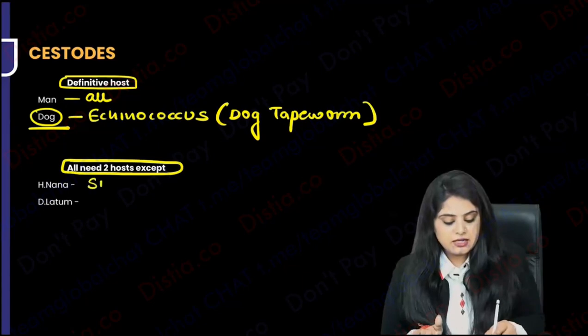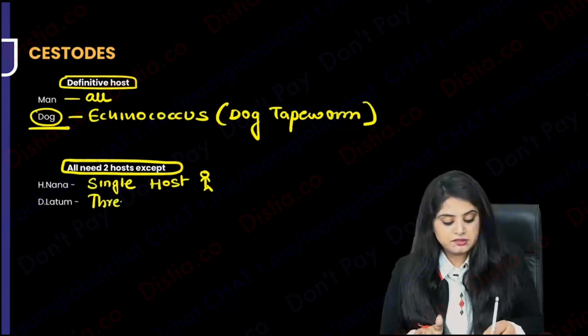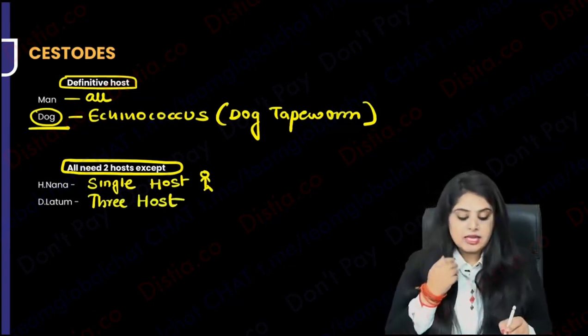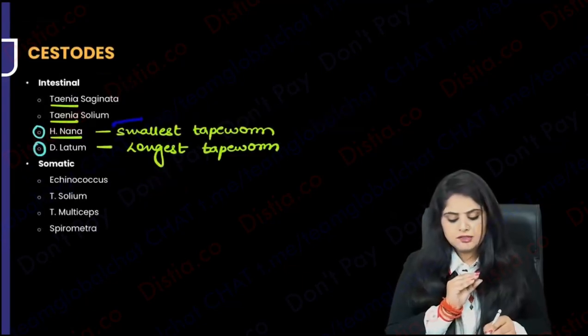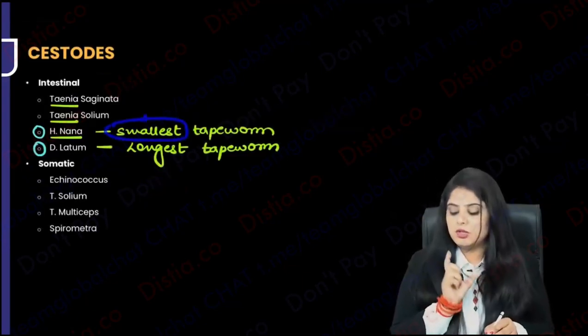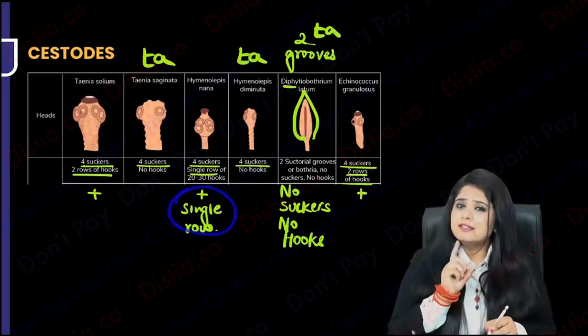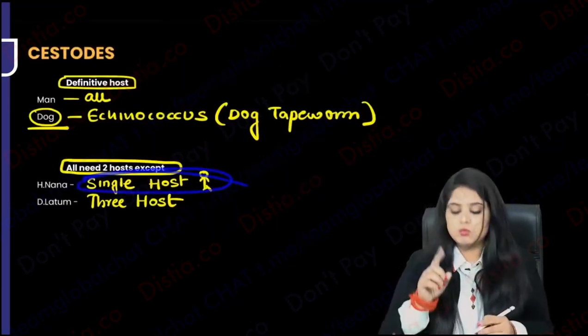However, H nana has only a single host, and that is human beings. And Diphyllobothrium latum has 3 hosts. So what did I realize? Now I'm going to tell you that story. H nana, what was its size? The smallest. It was the smallest tapeworm that we had. How many rows of hooklets does it have? The least, just one row of hooklets. How many hosts does it have? The least, just one host.